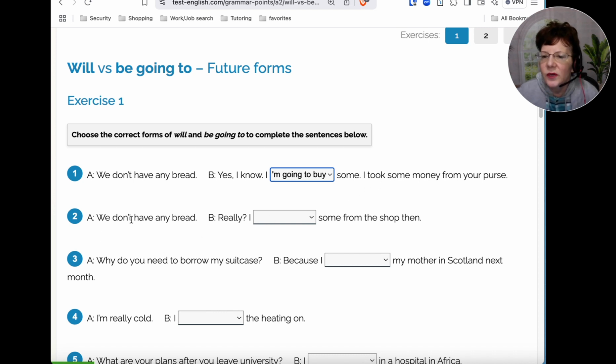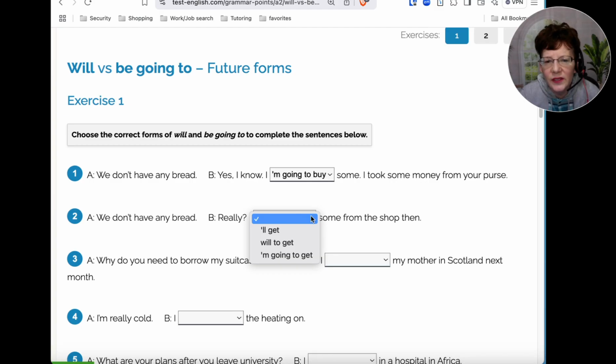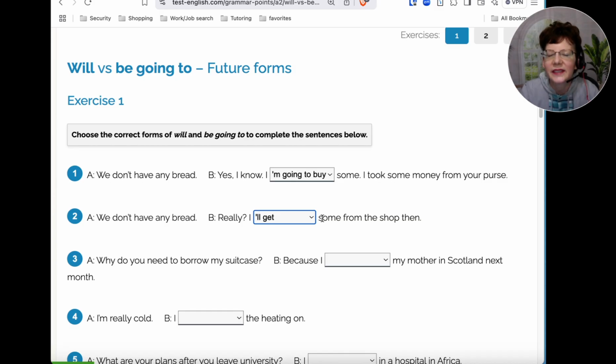Number two, we don't have any bread. Really? So we have I'll get, or will to get, or am going to get some from the shop then. Okay, so this one is an instant decision. So which one do we use? All right, so if we chose I'll get some from the shop, then that sounds better. So that would be the correct one.